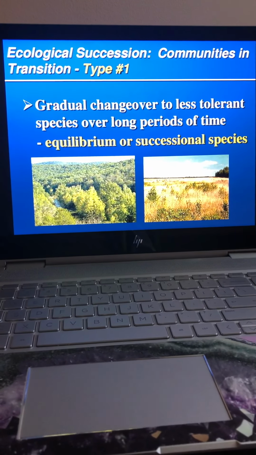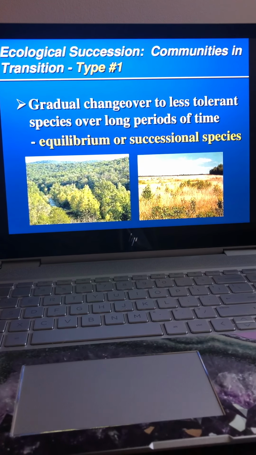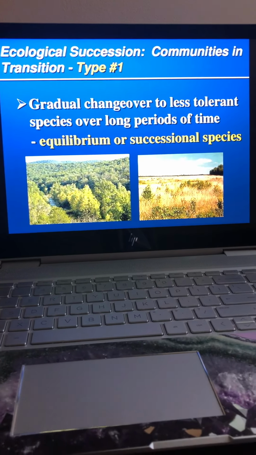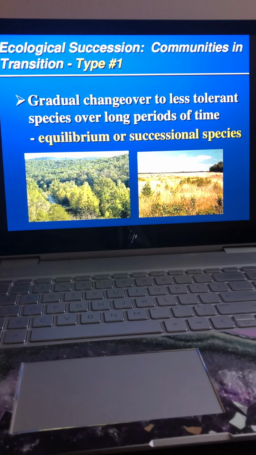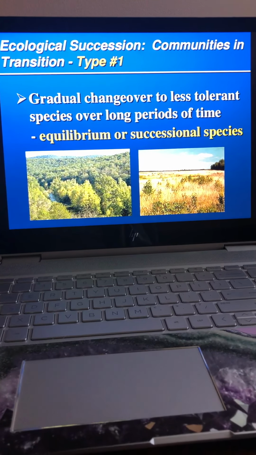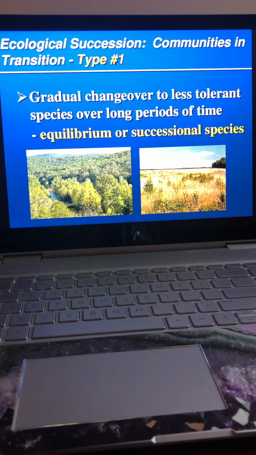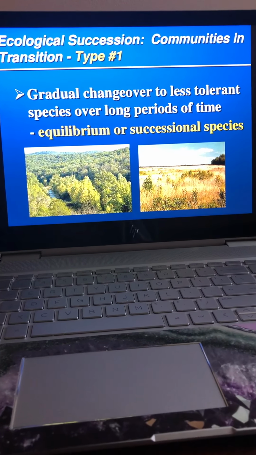Type 1 is a gradual changeover to a less tolerant species over long periods of time. You get equilibrium, and you get species that are able to survive in that environment. It's just a gradual change over a long period of time.